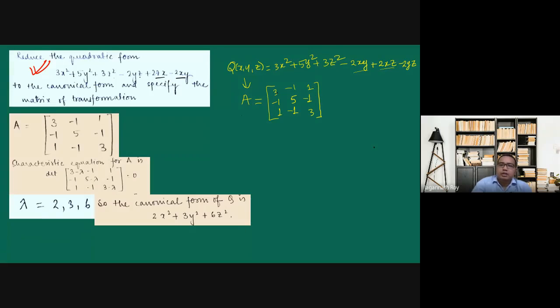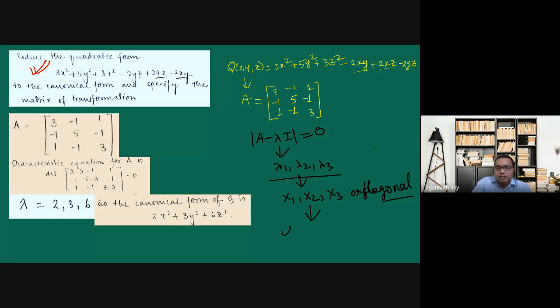Now we know how to find A minus lambda I equal to 0. After solving this characteristic equation, we'll find lambda 1, lambda 2, and lambda 3. Since this is a symmetric matrix, its eigenvectors x1, x2, and x3 will be orthogonal. But the length may not be 1.